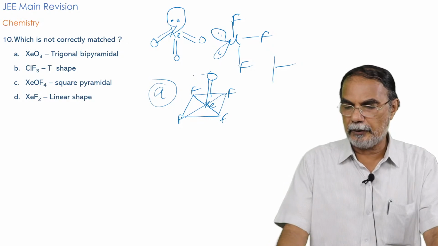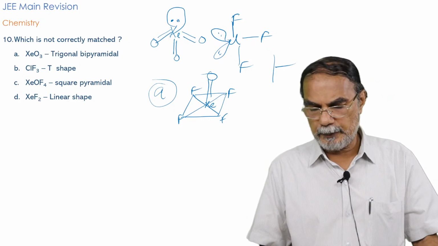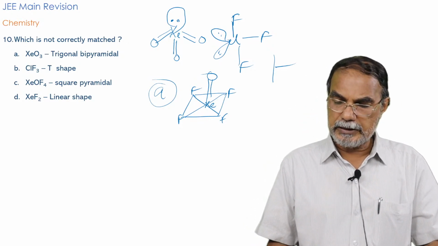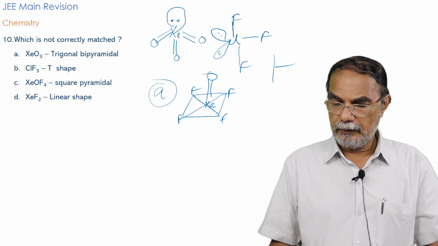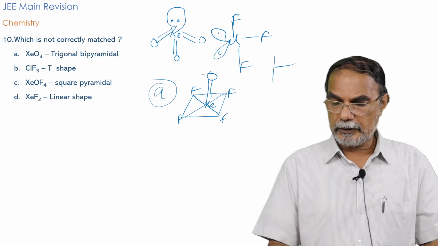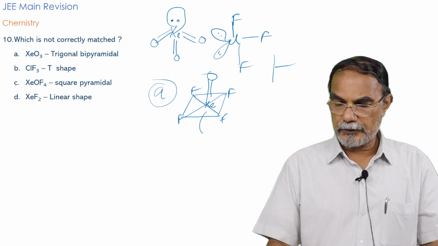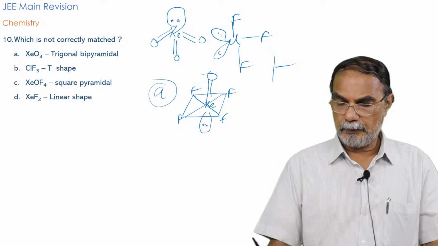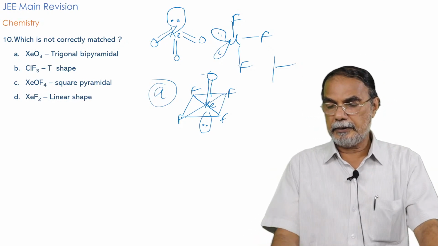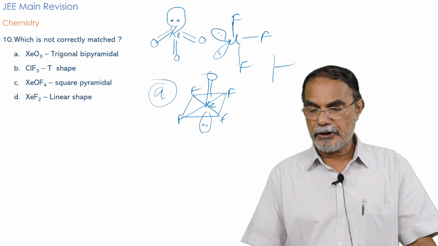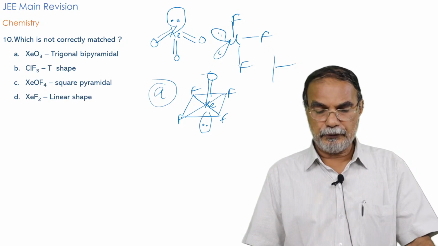So that's the molecule. It is sp3d2 hybridization, and you have 4 electrons of xenon here and 2 electrons, 6, again a lone pair. So here you have a lone pair. So this is the shape, that is square pyramidal shape of the XeOF4 molecule.